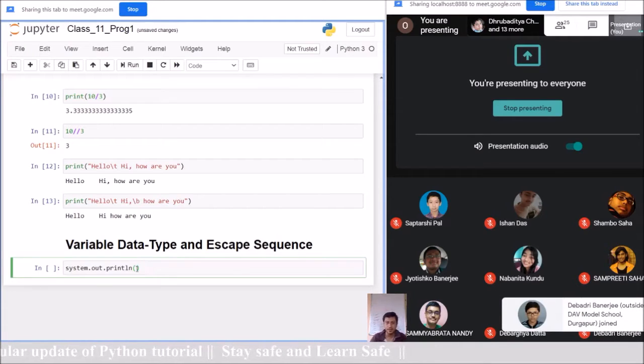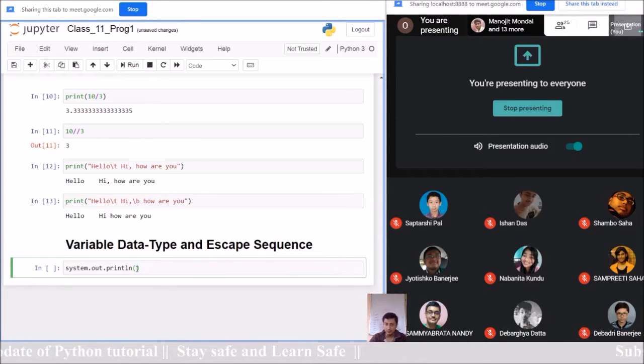So in Java, it will display hello, but with the line change, meaning immediately after hello in output it will change the line also, as I have given ln over here, okay?